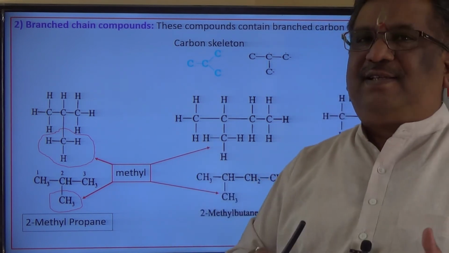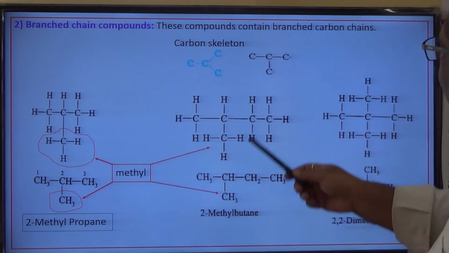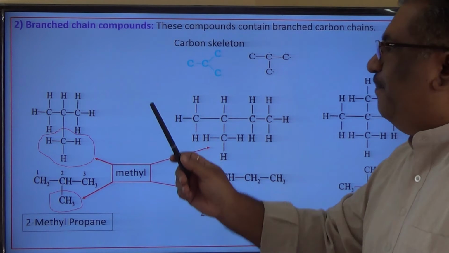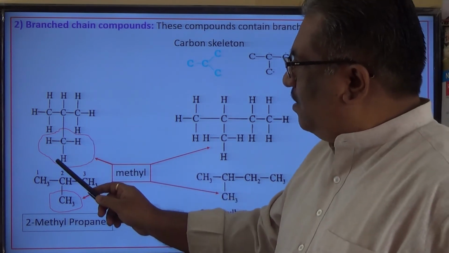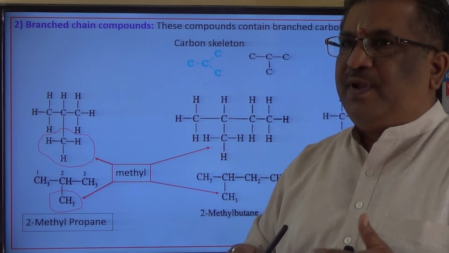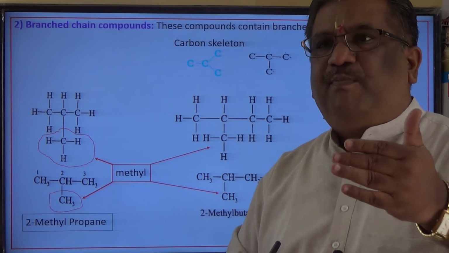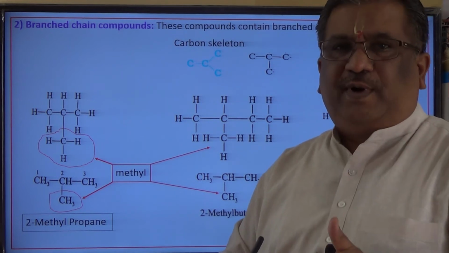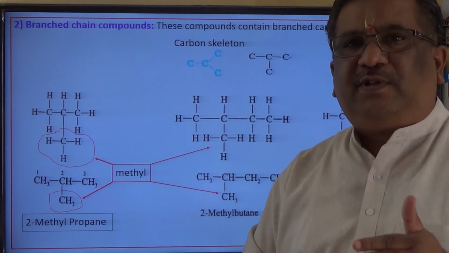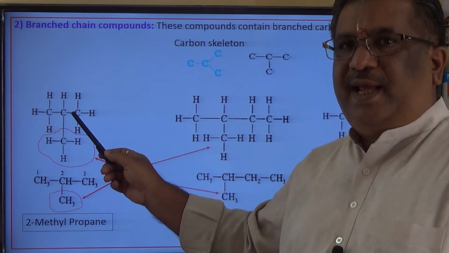So in this case, what is the nomenclature? Have I written anywhere here? No, not written. But see here, whenever these methyl groups or alkyl groups are attached as branches, there comes a prefix, a phrase before the root word. What is the root word? Propane: prop in propane.